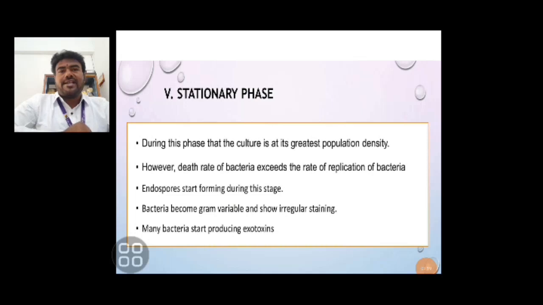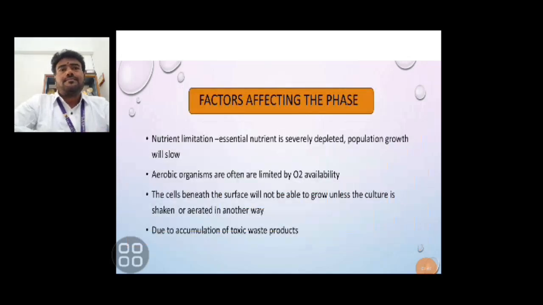The 5th one is the stationary phase. During this phase, the culture reaches its greatest population and density. However, the death rate of bacteria exceeds the rate of replication of bacteria. And endospores start forming during this stage. The endospore is an internal spore formed within our bacterial cell. The bacteria become gram variable and show irregular staining. Many bacteria start producing exotoxin materials.